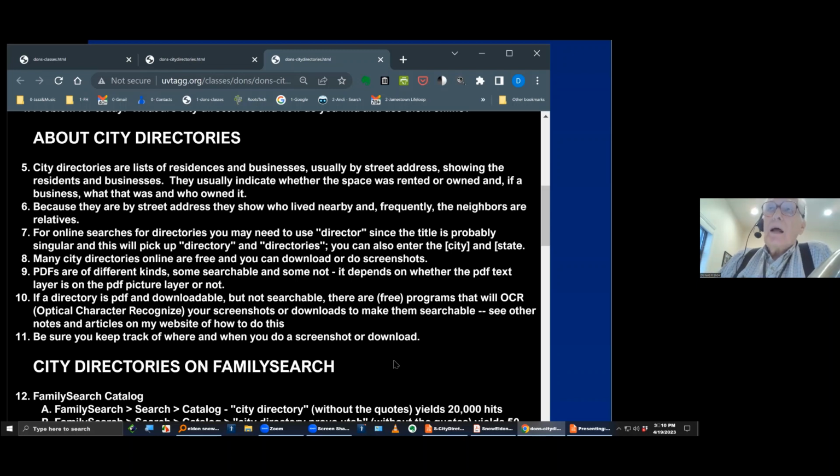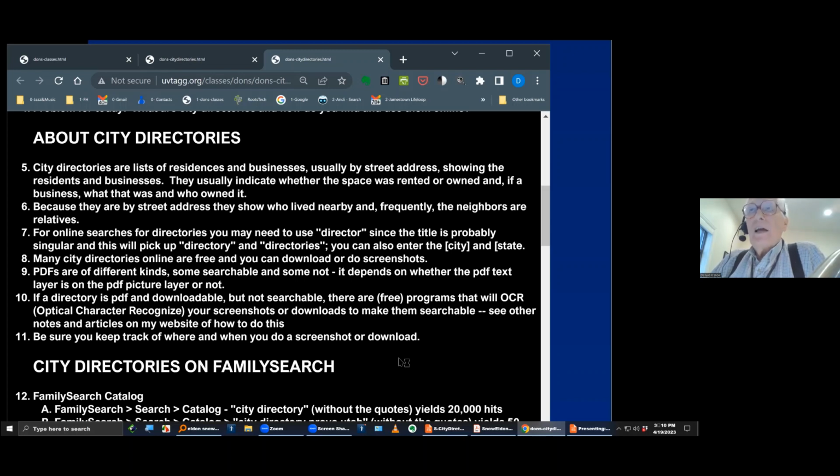But that causes problems, of course, because then you can't always read it. It's not text, so you can't type it in or copy it. There are ways, however, that if you get a non-searchable PDF, you can download it and make it into a searchable PDF so that you can search for the words in there. The PDF format is just a picture of a printed page.